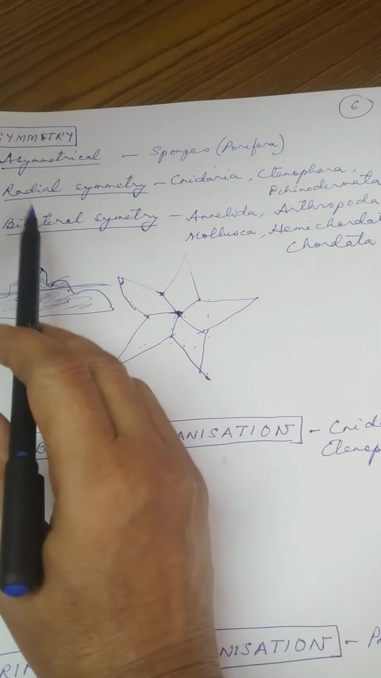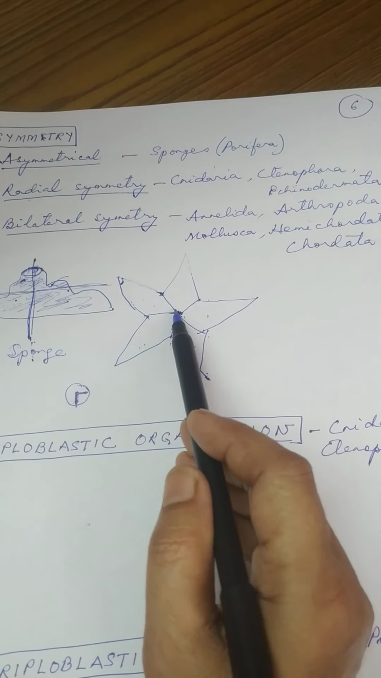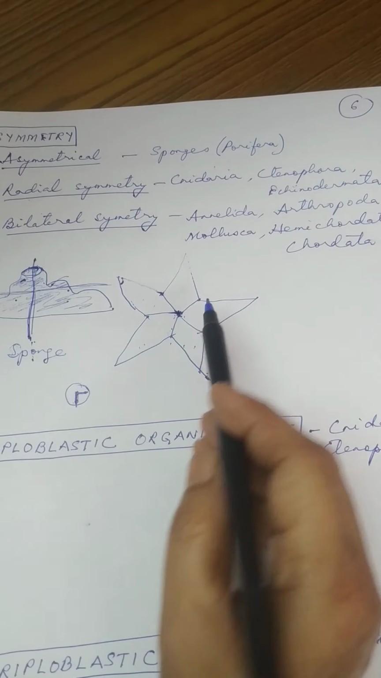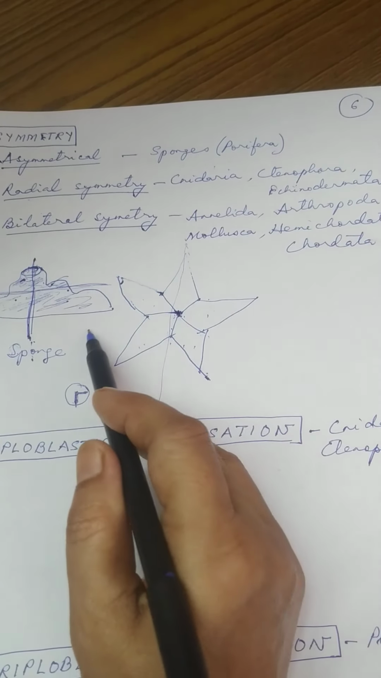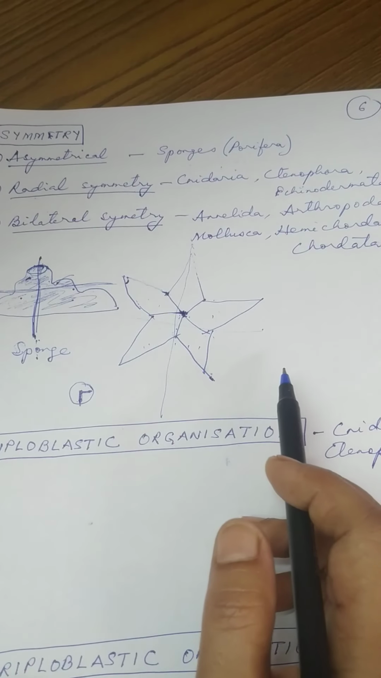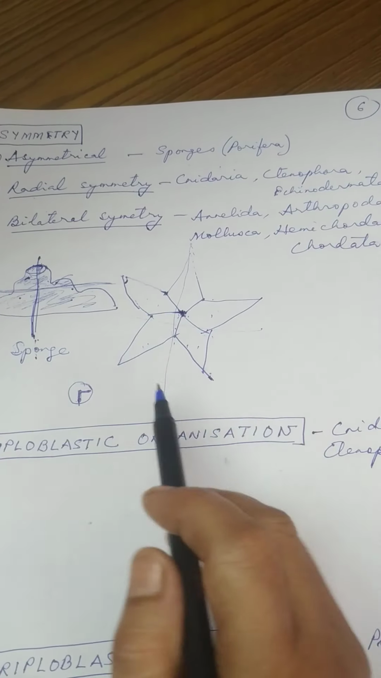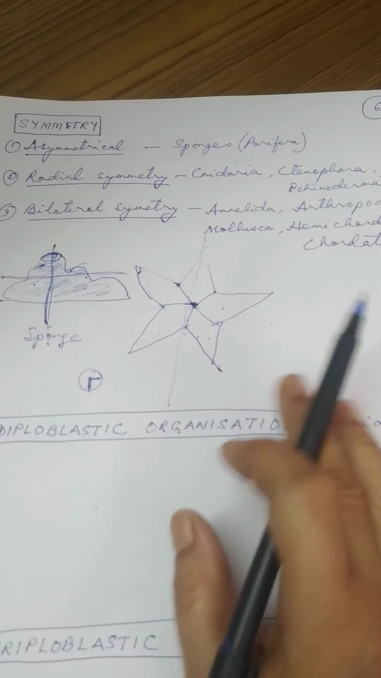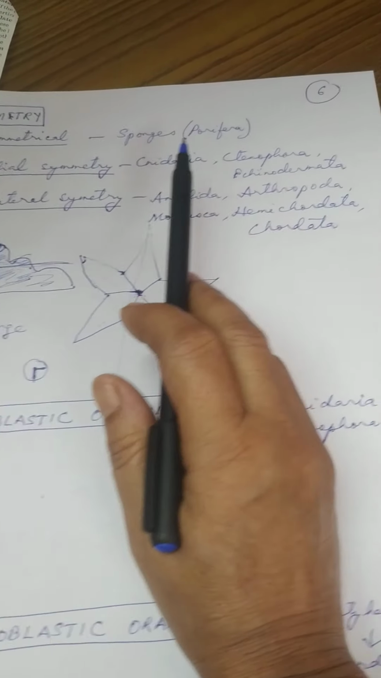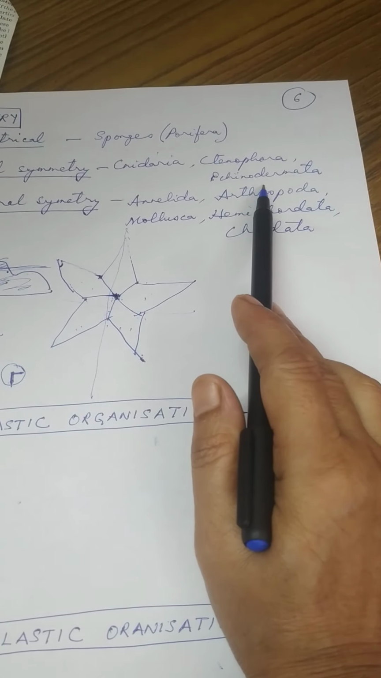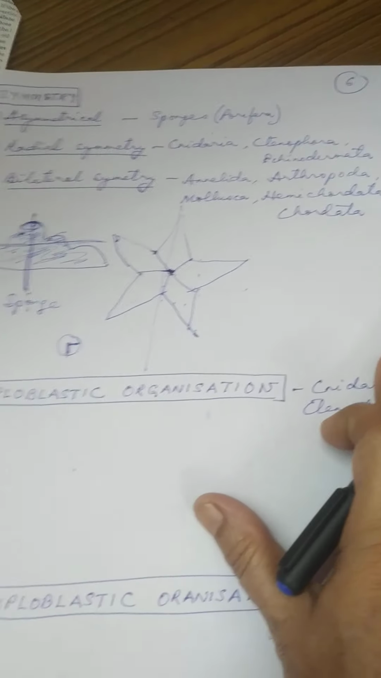It is called radial symmetry because only if you cut radially you will get similar parts, but if you cut in another way, if you cut this way, you will not get similar parts, like this if you cut you will not get similar parts. Okay, so this symmetry is called what? Radial symmetry, and it is seen in case of cnidaria, ctenophora and echinodermata.